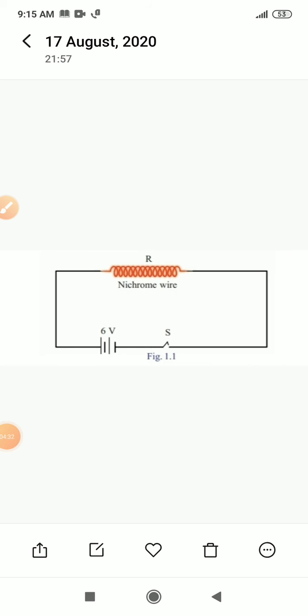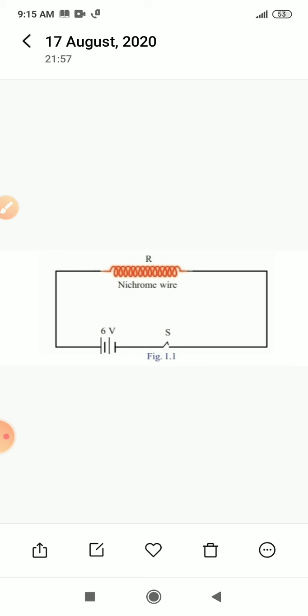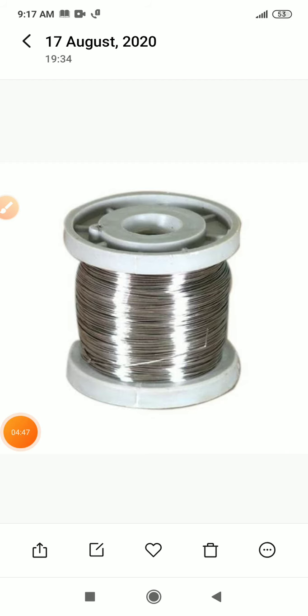See, in this circuit a 6-volt battery is connected to a nichrome wire using connection wire. See, this is nichrome wire.